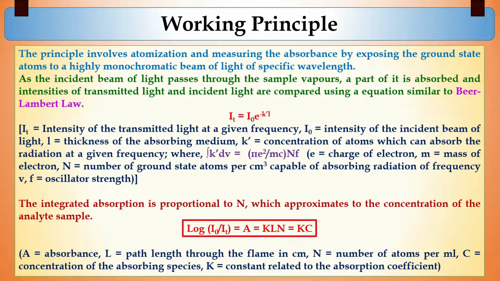And the integrated absorption is proportional to the number of ground state atoms capable of absorbing radiation of a specific frequency, which approximates to the concentration of the analyte in the sample. And the final equation is log I0 by It equals A equals K l n equals K c, where A is the absorbance, l is the path length through the flame, N is the number of atoms, and C is the concentration of the absorbing species. Here K is a constant related to the absorption coefficient.